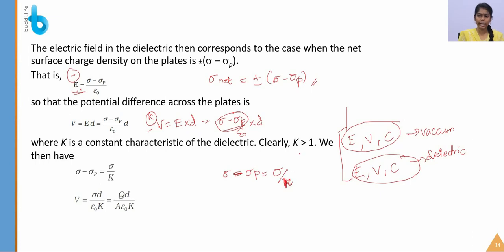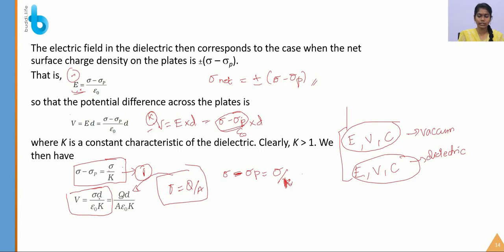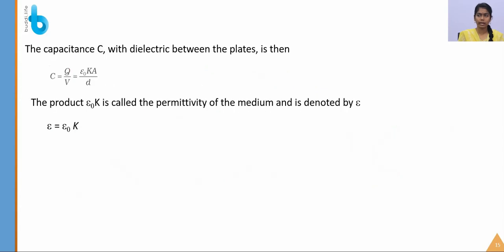So when we are considering k is larger than 1, then we have sigma minus sigma p is equal to sigma by k. Okay, so this is the one we are considering. So next we are going to substitute the value of sigma minus sigma p. So v is equal to sigma by k, times d by epsilon naught. Again we are considering the value of sigma as q by a, so that we are substituting the sigma value in this expression, and we get qd by a epsilon naught k.